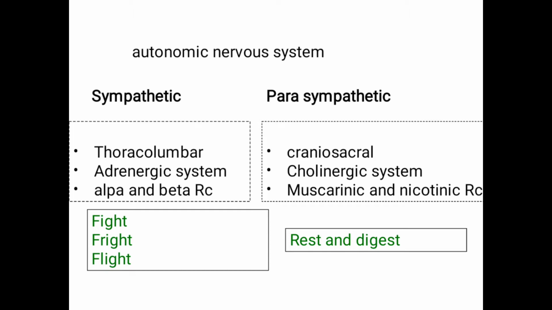Now, coming to from where these fibers originate. In the sympathetic nervous system, the fibers mainly originate from the thoracolumbar region. This is considered an adrenergic system because the neurotransmitter in sympathetic is noradrenaline, except in sweat glands where it is acetylcholine, and the receptors are alpha and beta. Whereas in parasympathetic, the fibers originate from the craniosacral region. It is considered a cholinergic system because the neurotransmitter used here is acetylcholine and the receptors are muscarinic and nicotinic.